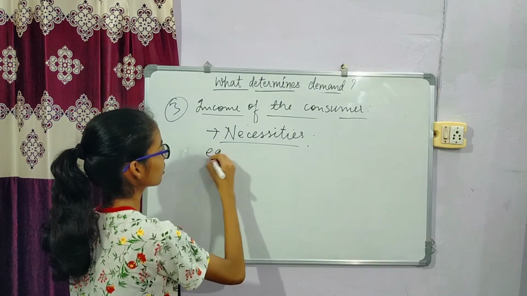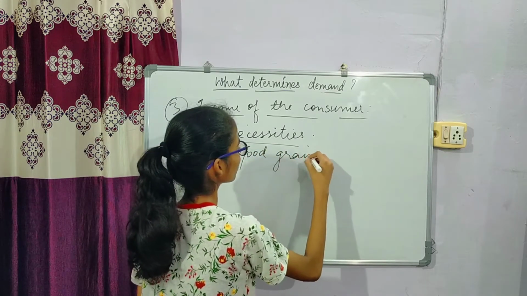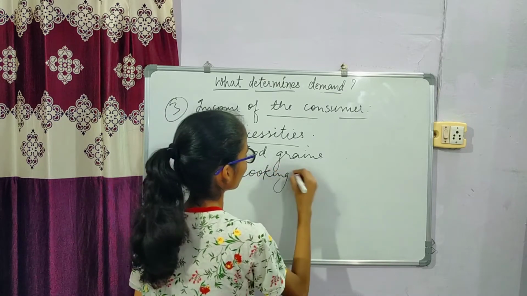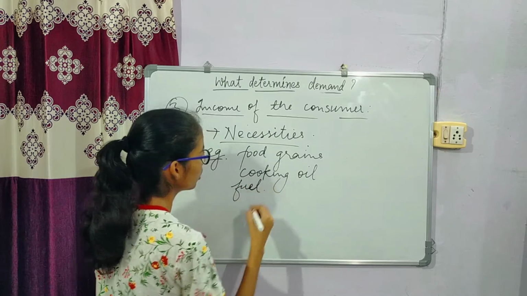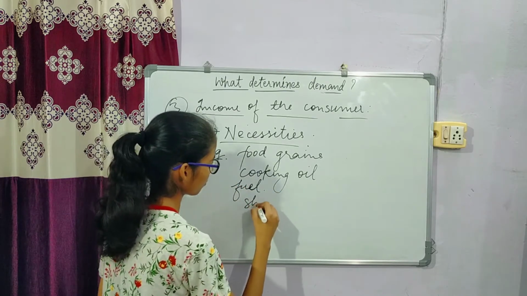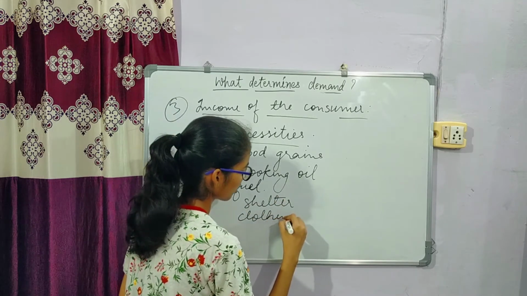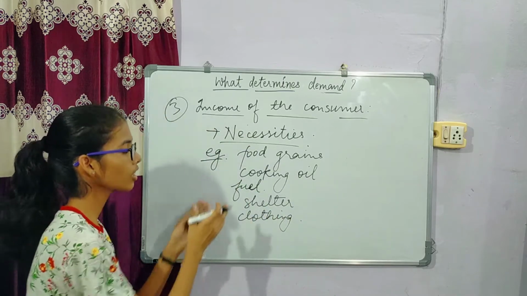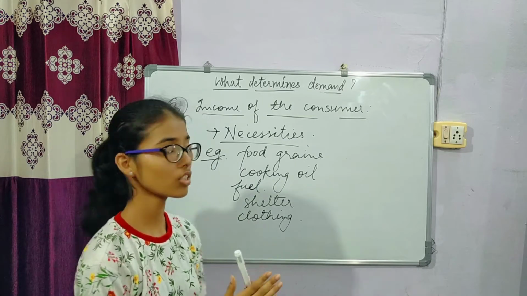Example: food, grains, cooking oil, fuel, shelter, clothing. All these goods fall in the category of necessities. They satisfy the basic necessities of life.